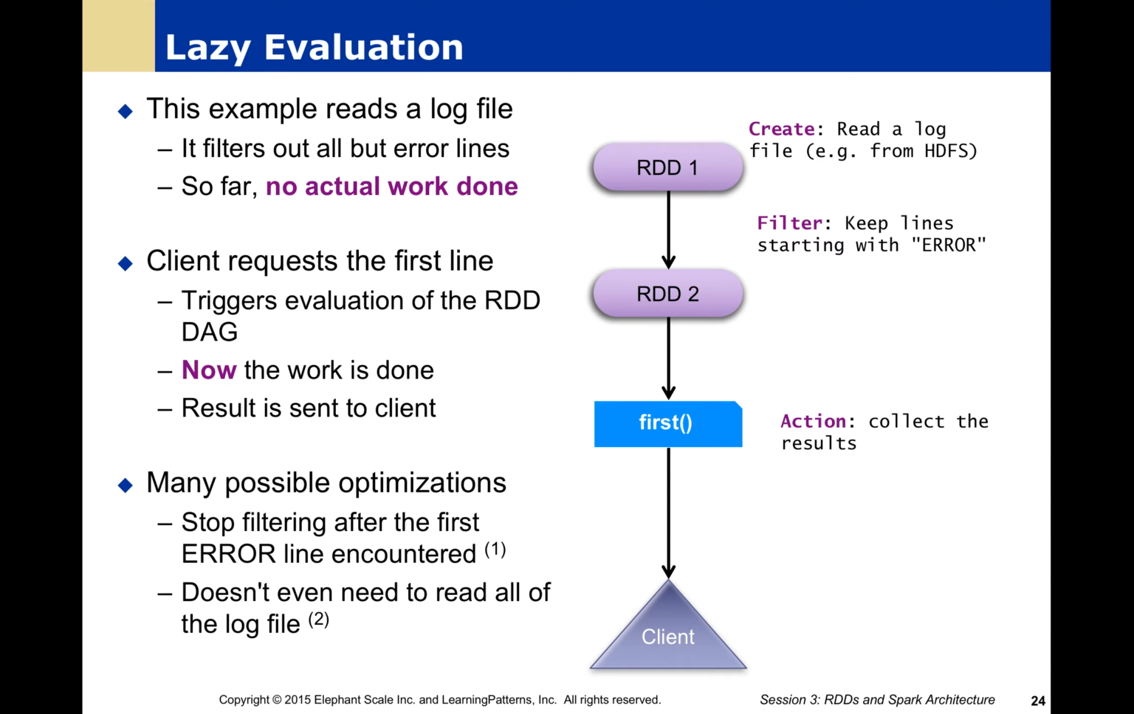This lazy operation, remember: we're creating RDD2 from RDD1 by first doing the create, and then we're going to do the filter. Again, these RDDs are created, but no work is actually done until we call an action. In this case, first. First means we're just going to get the first item in the RDD. Very simple. The fact that we're being lazy allows us to only do the minimum amount of work required to get the first item in the RDD. So therefore, we don't need to even read most of the file in this case.